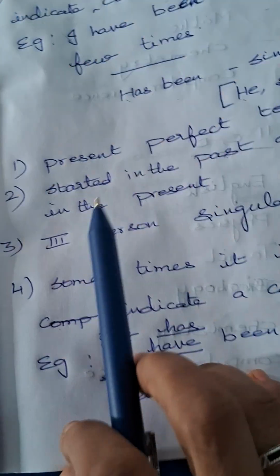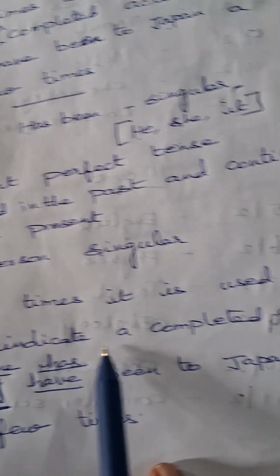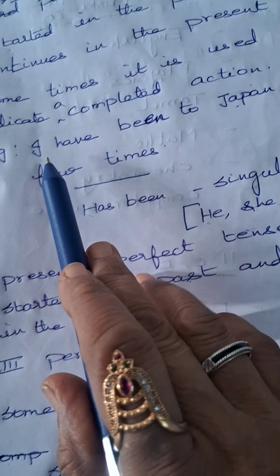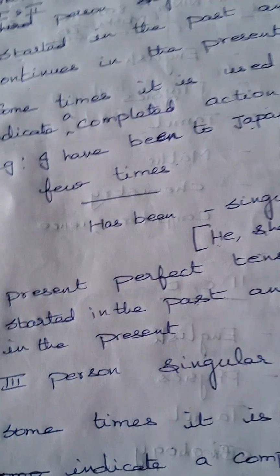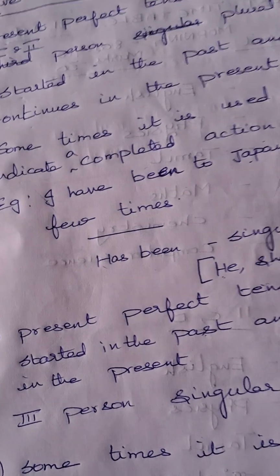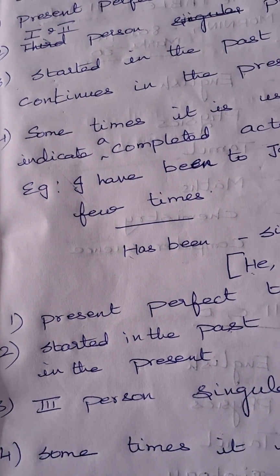And then sometimes it is also used to indicate a completed action. I told you here, I have been to Japan, meaning I have been to Japan sometimes, some days, and I said I have been because the action got completed.